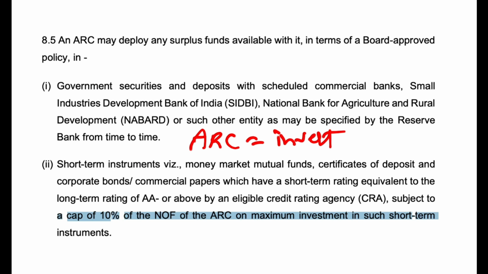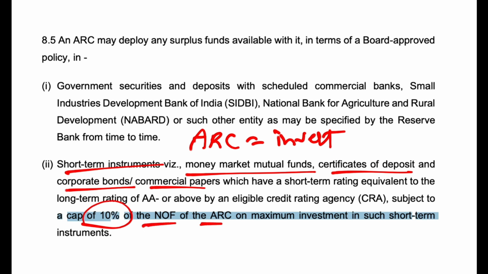Okay. Another thing. Can an asset reconstruction company invest in, for example, money market mutual funds, certificates of deposit, corporate bonds, commercial papers, all these short-term instruments? Yes, it can, but there is a cap: 10% of the net owned fund of the ARC on maximum investment in such short-term instruments.